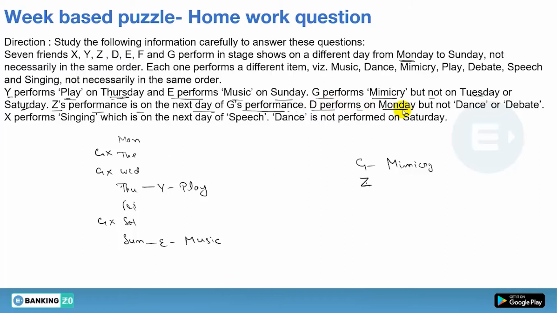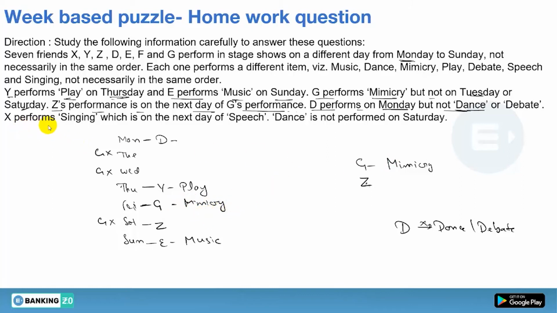D performs on Monday but not dance. Okay, so it is obvious that on Monday it will be D, yes, but not dance or debate. Okay, so it is a negative information given that D does not perform either dance or debate. Done. Now see what I've told you, the possibility for G was either Monday or Friday, but Monday is already given to D, so it is obvious that on Friday it will be G and on Saturday it will be Z, because immediately after G it will be Z, and G is performing what? Mimicry, that is obvious. Is it clear or not?